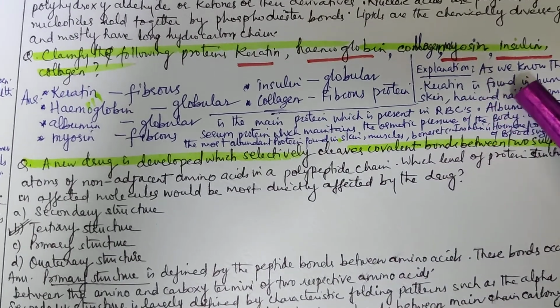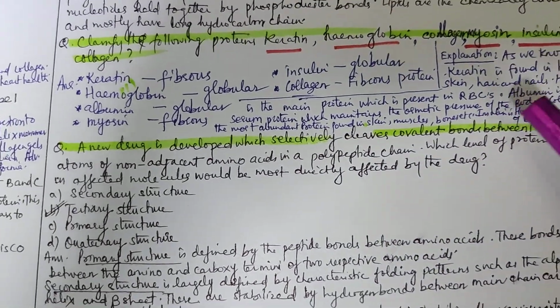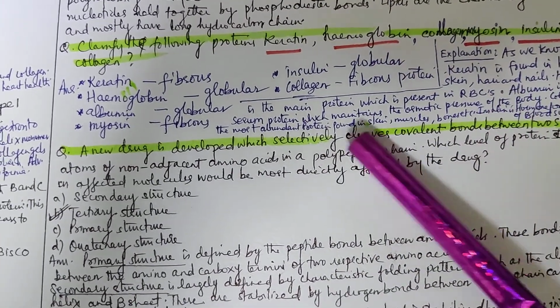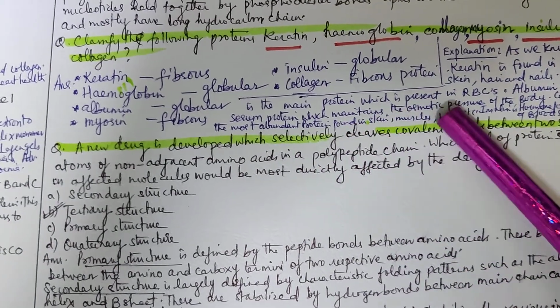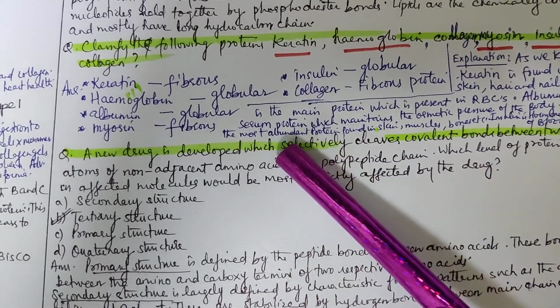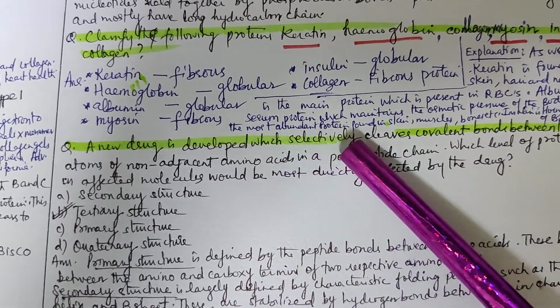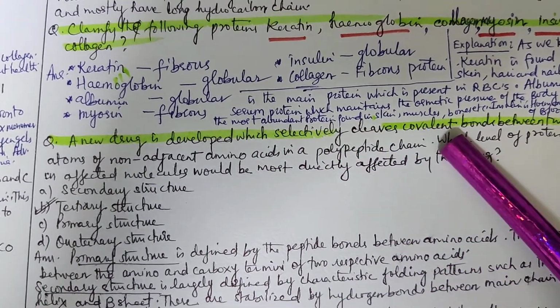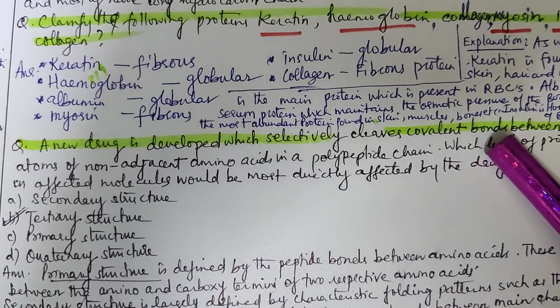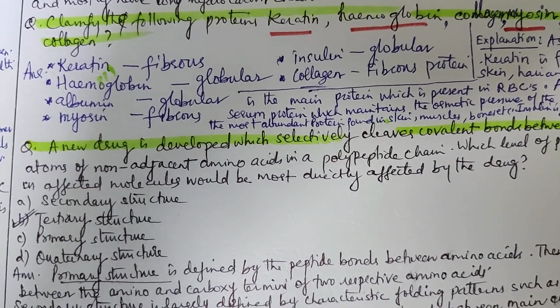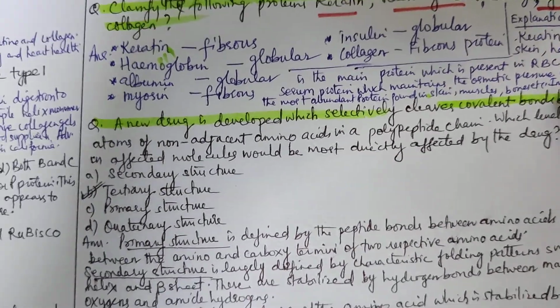Explanation is, as we know, keratin is found in human skin, hair and nails. Hemoglobin is found as a protein in the RBCs. Albumin is a serum protein which maintains the osmotic pressure of the body. Collagen is the most abundant protein found in skin, muscles, bones, etc. Insulin is a hormone for regulation of blood sugar.